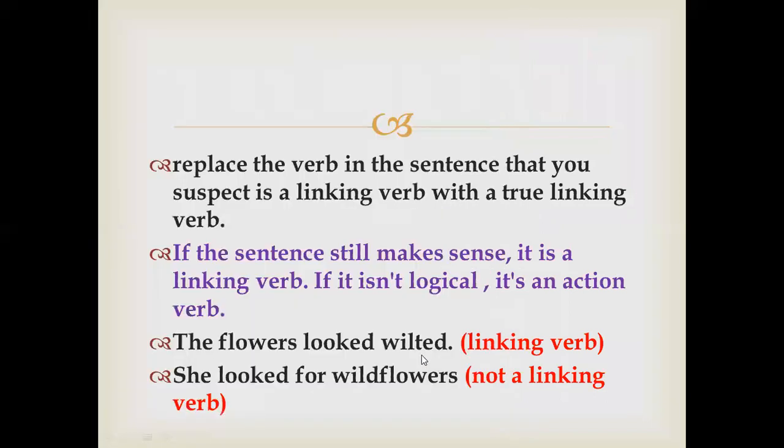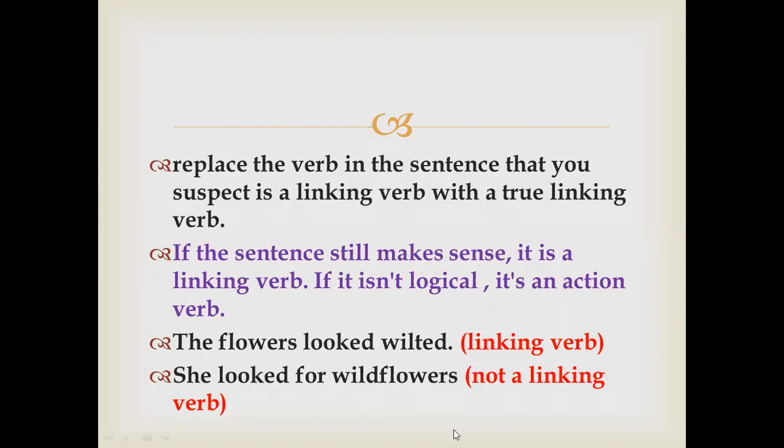So now here is one tip. If you are confused and you are not able to identify whether the verb is an action word or a linking word, just do a simple thing. Replace the verb in the sentence with a true linking verb, forms of be. If the sentence makes sense, it means it is a linking verb, and if it doesn't make any sense, then it means it is an action word.